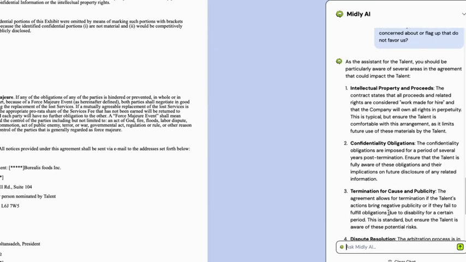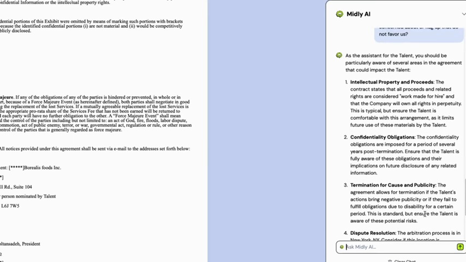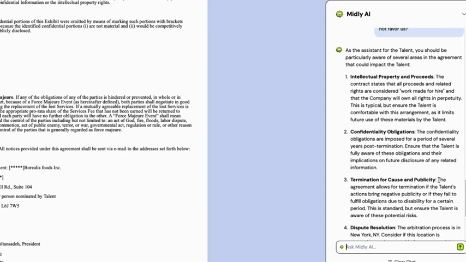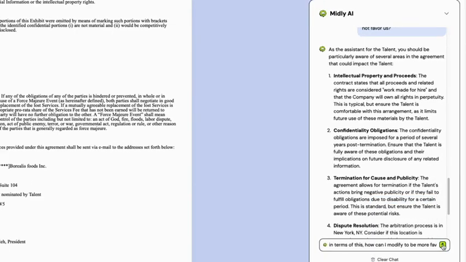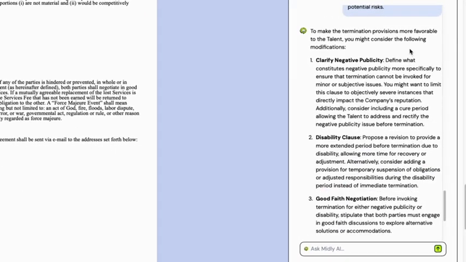Next, I copy and paste part of the termination and publicity explanation that Midly has provided into the chat box and ask, how can I make this more talent friendly? It gives me edits right away, proposed language for clarity, fairness, and added protections, not just ideas, actual changes.